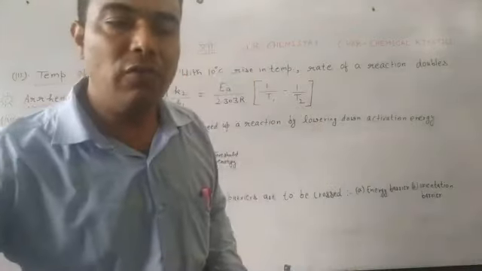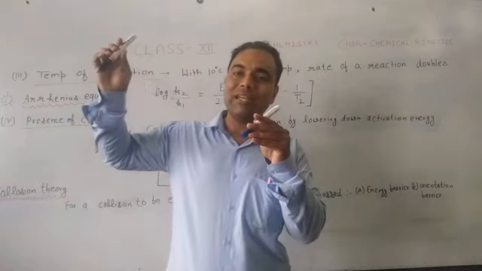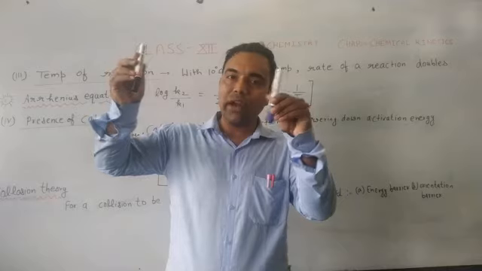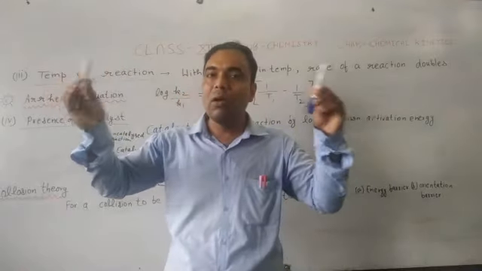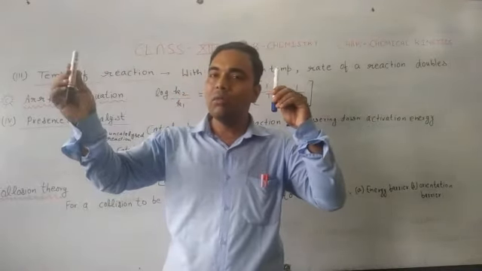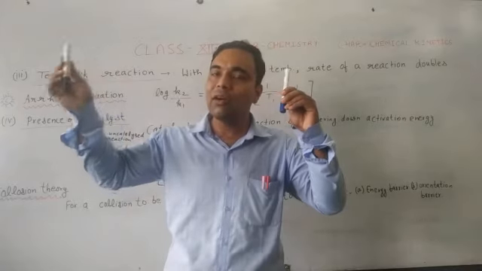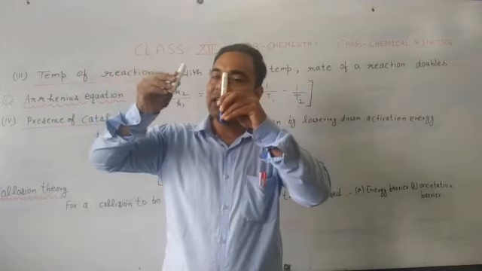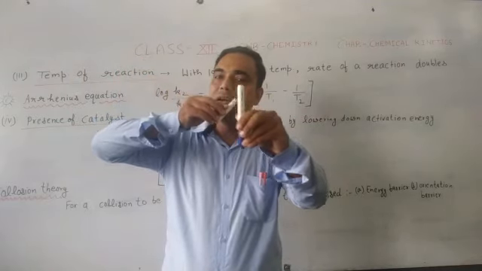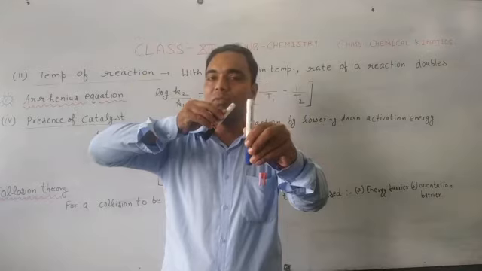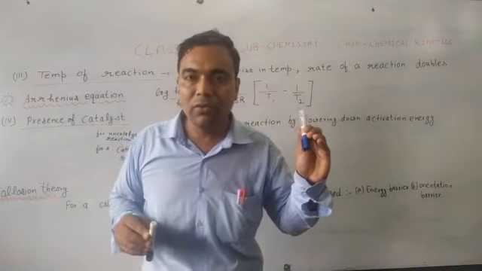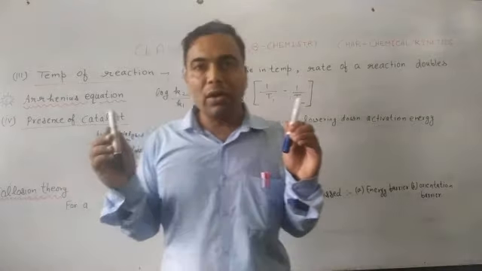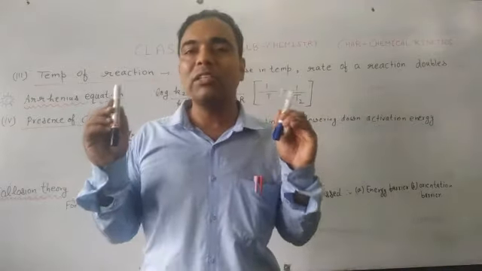Suppose we have a ball which is striking another ball. If it is colliding effectively, there will be formation of product. But think about the ball as our reactant molecule. Our reactant molecule is colliding with another reactant molecule, but in this manner, just touching the other reactant molecule. Will it be effective to form a product? No.